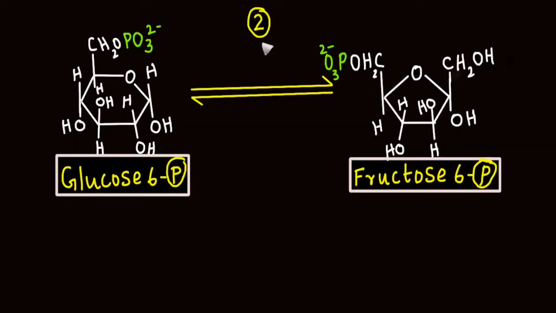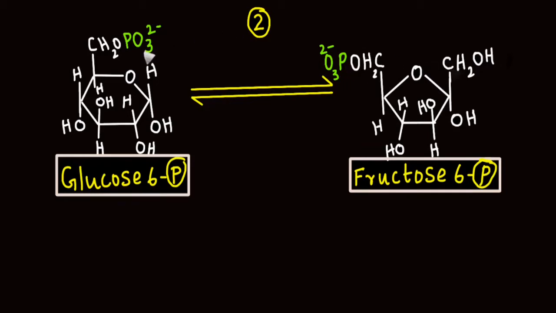In the next step of glycolysis, glucose 6-phosphate undergoes isomerization and forms fructose 6-phosphate. Glucose 6-phosphate contains a 6-membered pyranose ring and is in aldehyde form, whereas fructose 6-phosphate contains a 5-membered furanose ring and is in keto form. Glucose 6-phosphate, after getting converted into fructose 6-phosphate, can bind with one more phosphate molecule at its first carbon.